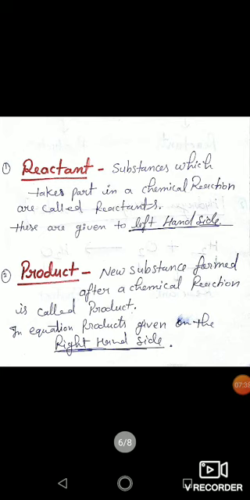Okay. So students, when we are talking about chemical equation, आपको ये दो terms reactant and product ये भी आपको आना चाहिए. So first of all, reactant. Substance which take part in chemical reaction are called reactant. Okay, and these reactants are given on the left hand side of the equation. And what is product? New substance formed after a chemical reaction is called product. And in equation, product is given on right hand side.